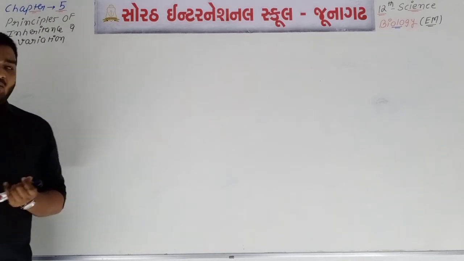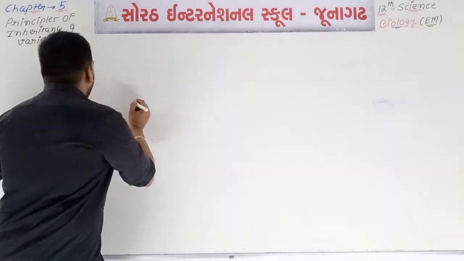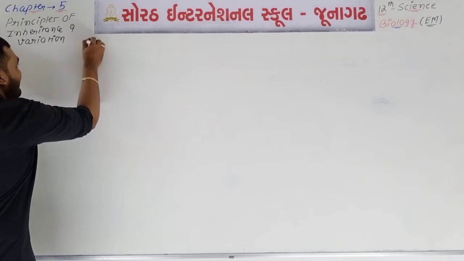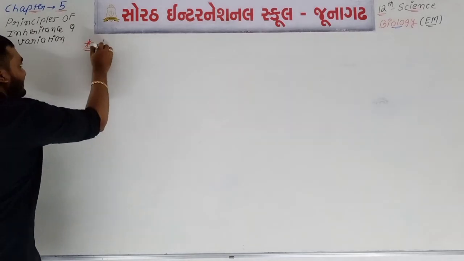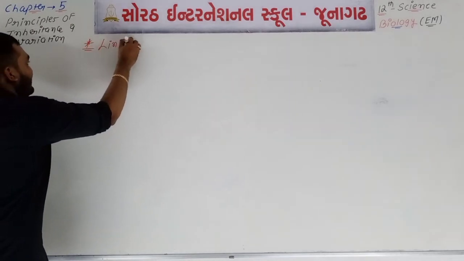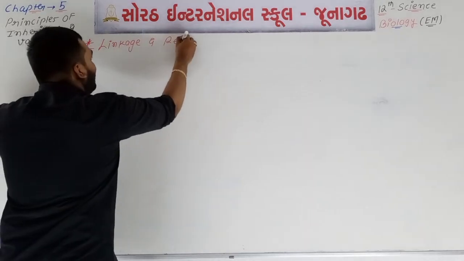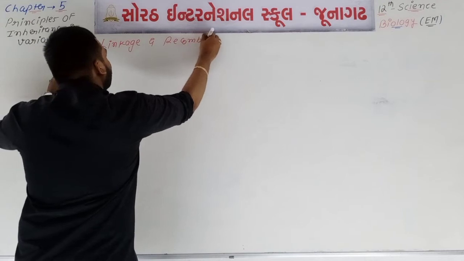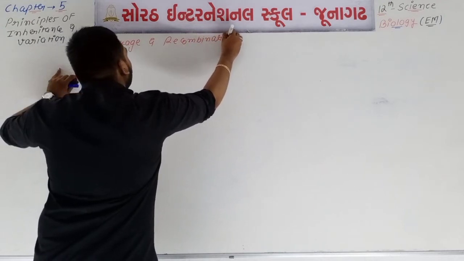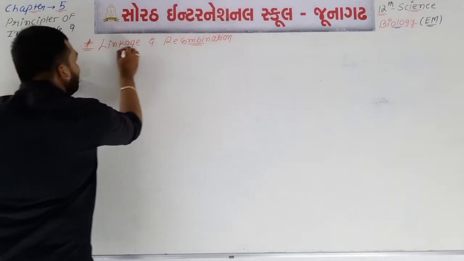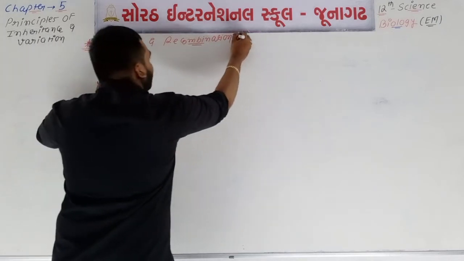Now we are going to talk about part number 2 of today's lecture. Very important lecture, most important question, and the title of the question is linkage and recombination. Okay.